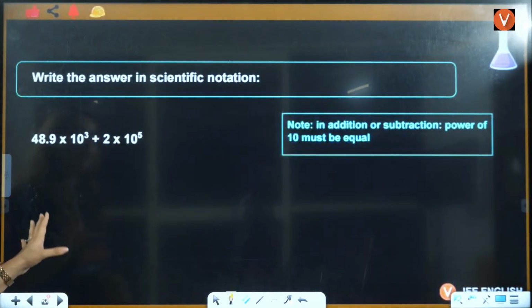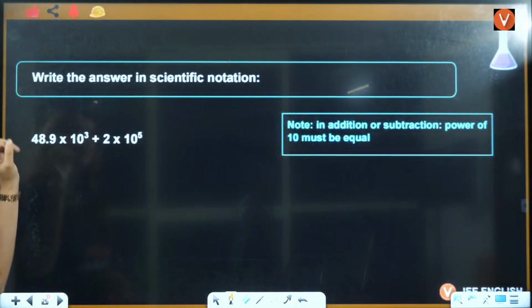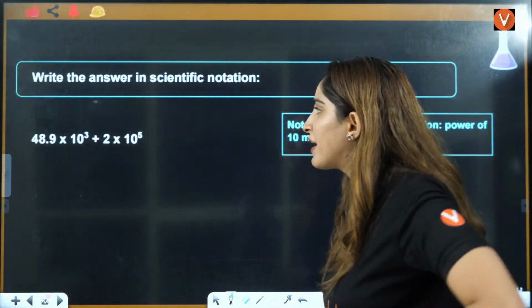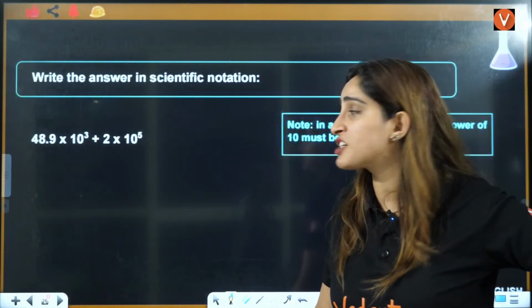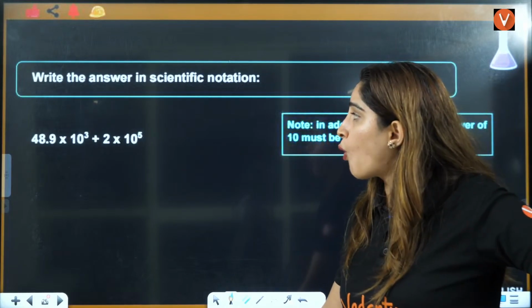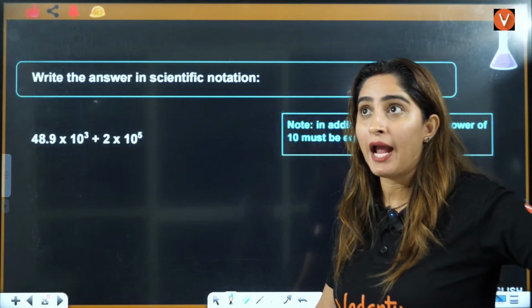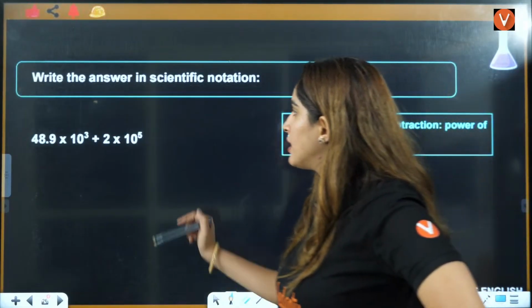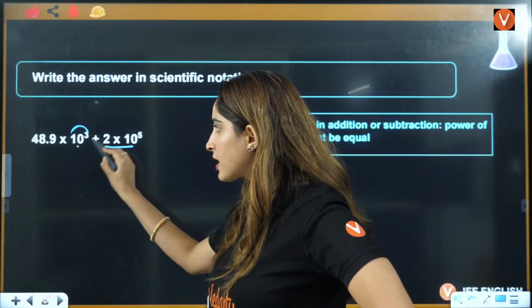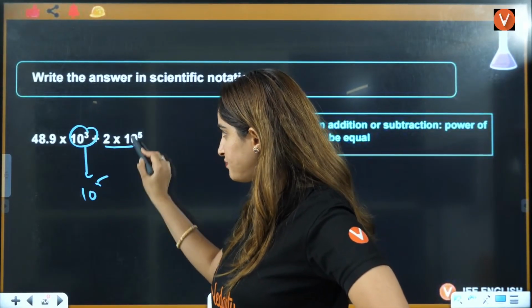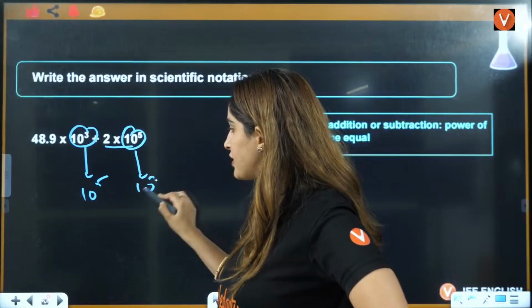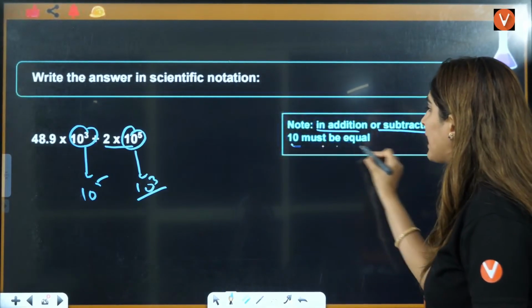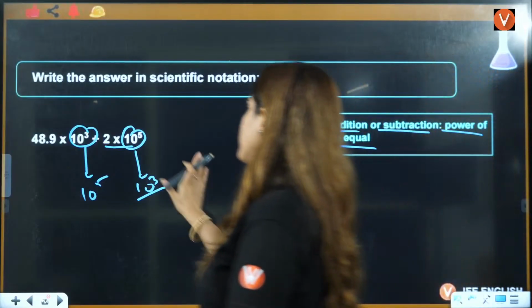Okay, let's move ahead. Let's talk about write the answer in the scientific notation if this thing is given to you. So whenever you get calculations like these with addition, and you want to have the answer for this, right? What you can do, convert this, or this, convert this into 10 raised per 5, or convert this into 10 raised per 3. That means in addition or subtraction, power of 10 must be equal, right?